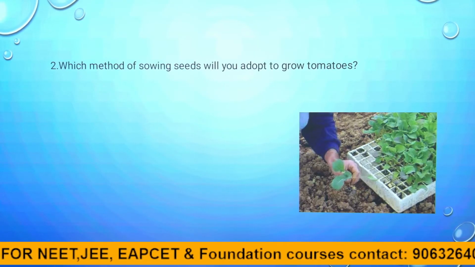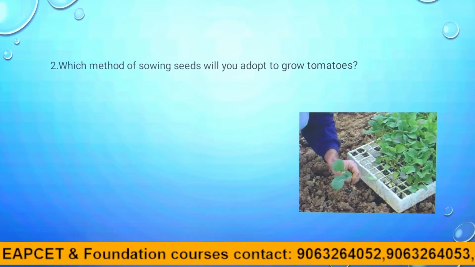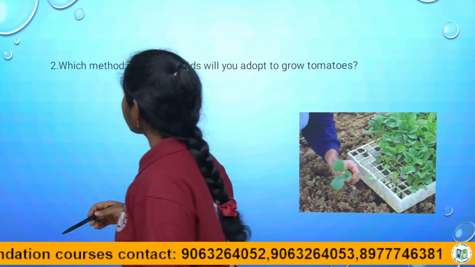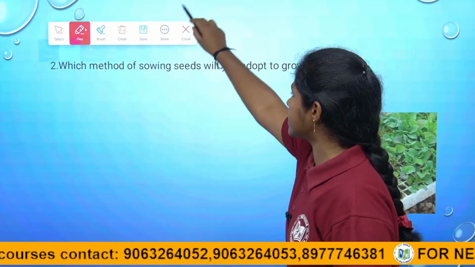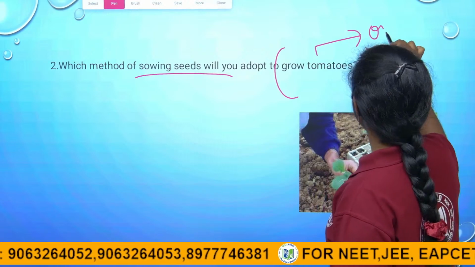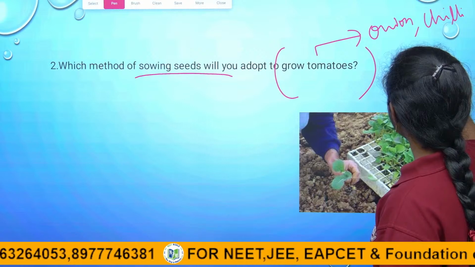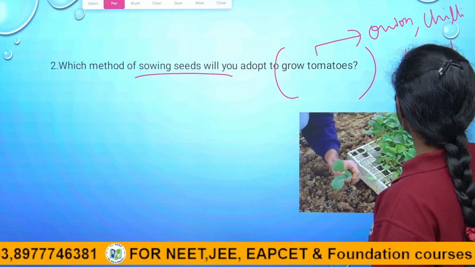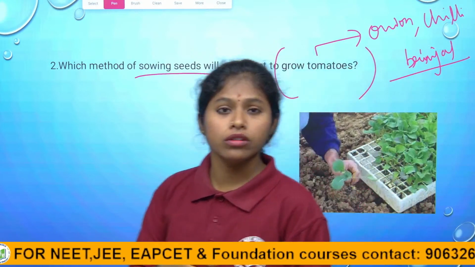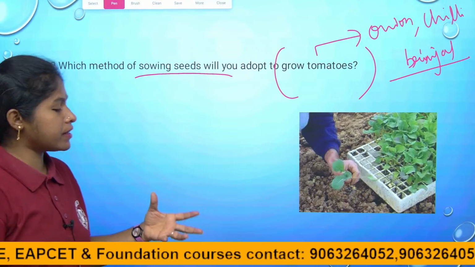Coming to the second question: which method of sowing of seeds will you adopt to grow tomatoes? When we explained the lesson, children, we discussed the sowing of seeds, right? But for some plants like onion, chili, brinjal, tomatoes, the transplanting method should be followed, which means they are transferred from the seed beds.